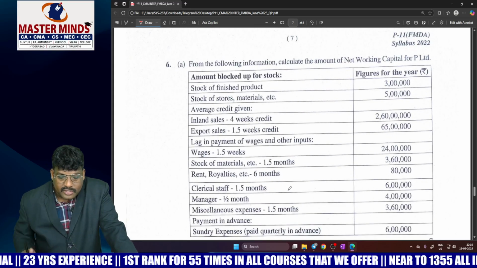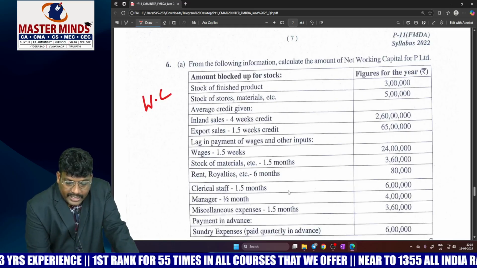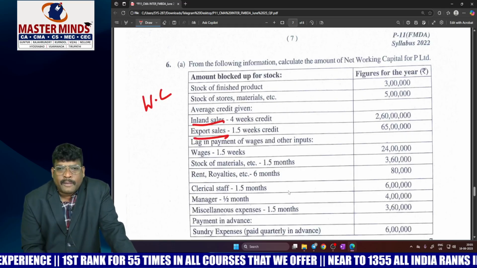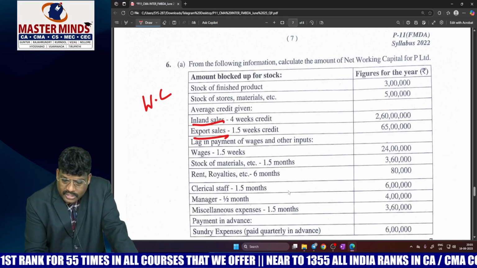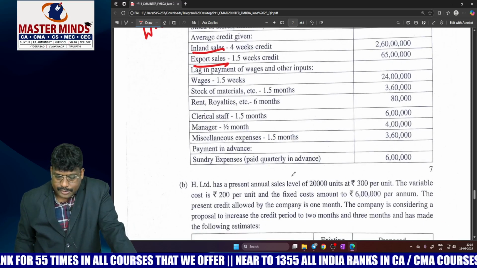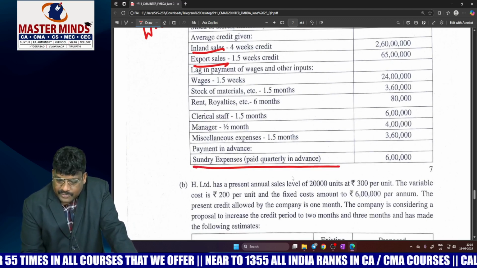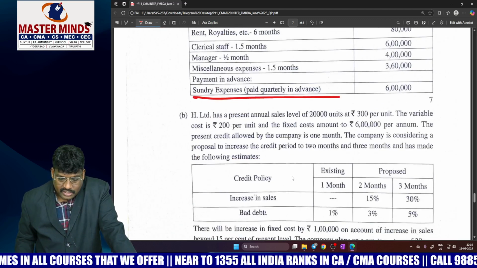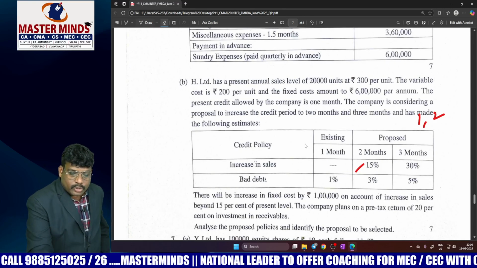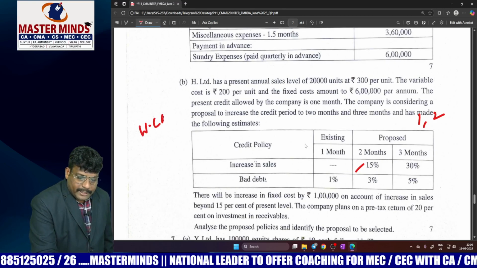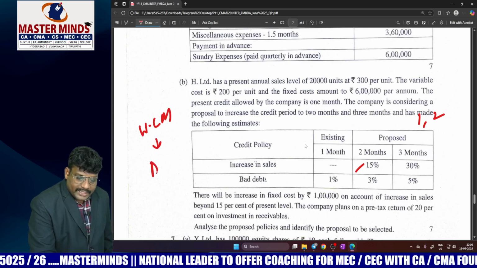Thereafter, this is working capital management, with inland sales and export sales. This problem is there in our regular classroom CRD problems, right? This is also a direct question, working capital estimation, just with the amounts changed. The next question is B Limited, credit policy evaluation. This is a question from working capital management under the model of debtors management.